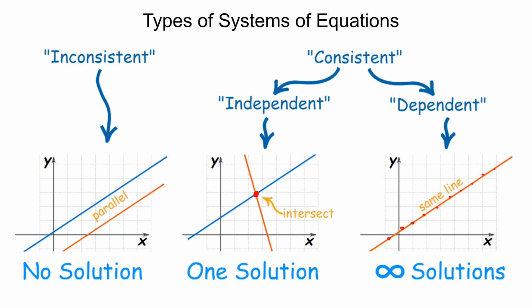Or I could have any point on my line, an infinite number of solutions, and we would describe our solution as a coordinate xy on this line, the set of points on this line. You may also be asked to name the type of system, so remember the three cases: no solution is inconsistent, one solution is consistent independent, and infinite solutions, all the points on the line, would be consistent dependent.